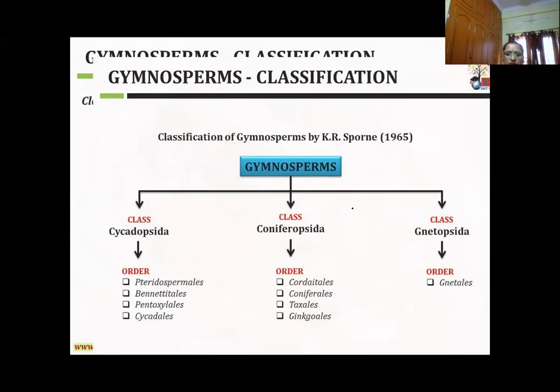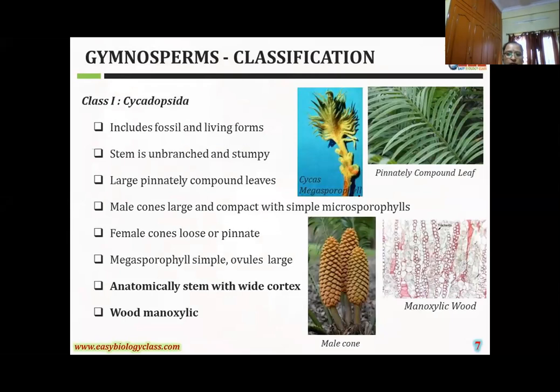See here, girls, what is the first class? Cycadopsida. How many orders are there in it? 4 orders are there. But before that, what are the characters of the Cycadopsida, the features of the plant body? I'll explain these.